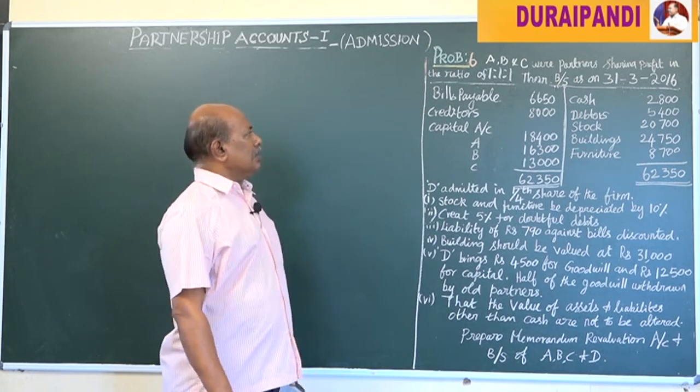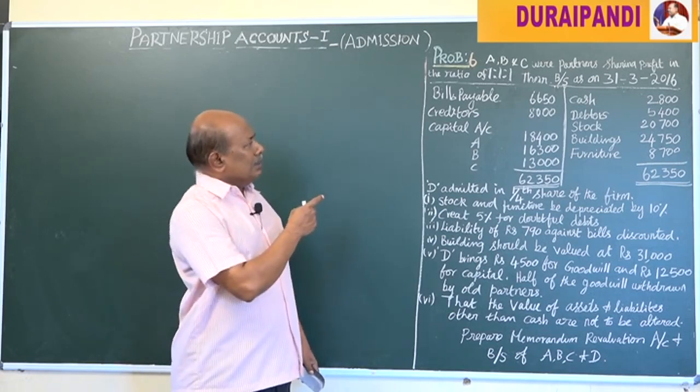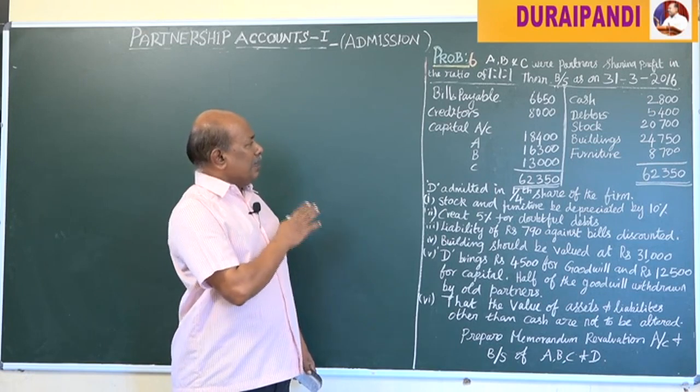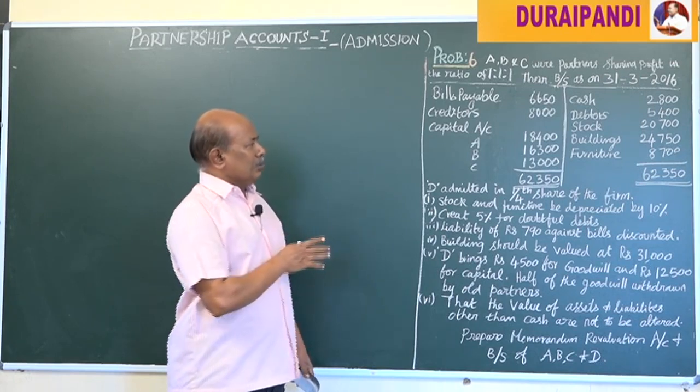31/3/2016 was as follows. Bills payable rupees 6,650, sundry creditors 8,000, capital account of A 18,400, B 16,300 and C 13,000.